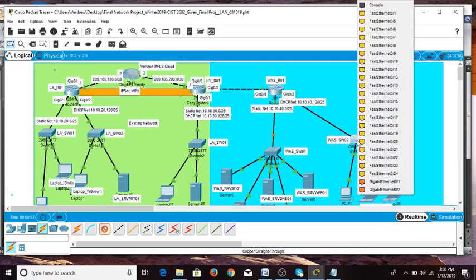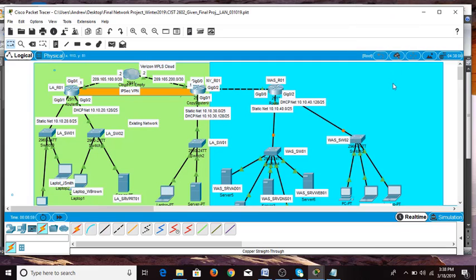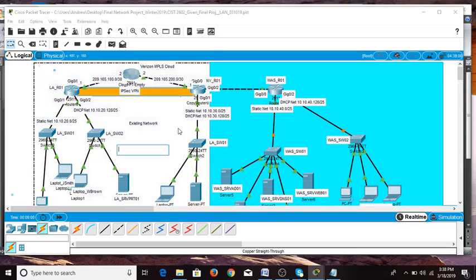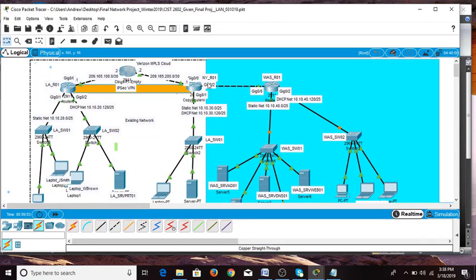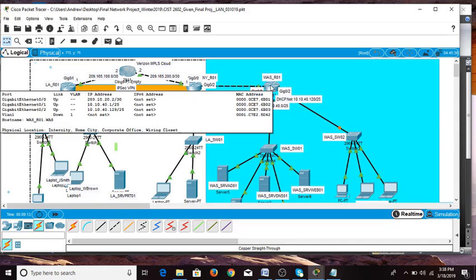As I mentioned, you need to align the ports as before, and also use the correct cable. Router to router is a crossover, router to switch is a straight through cable.